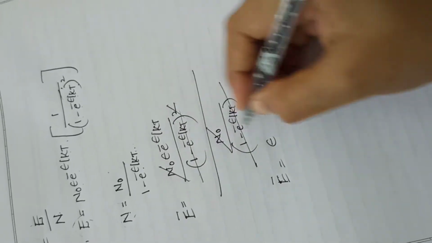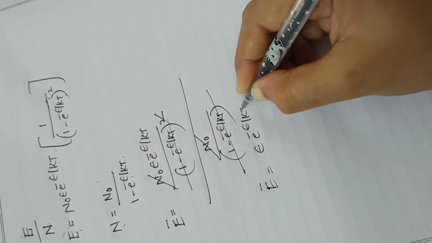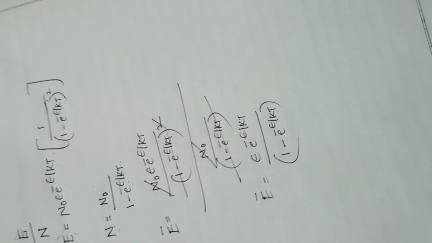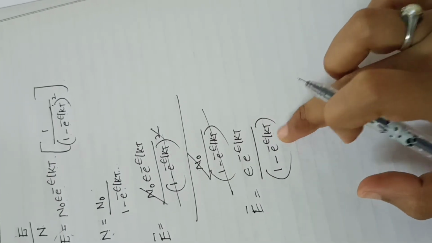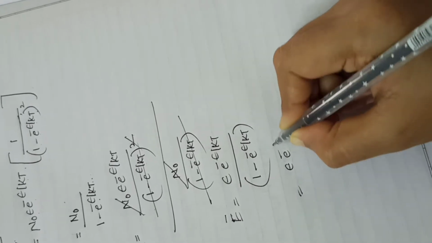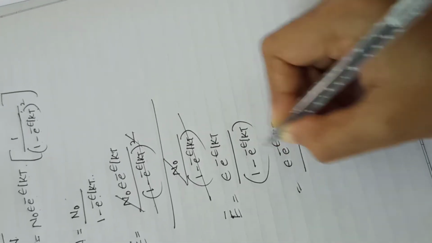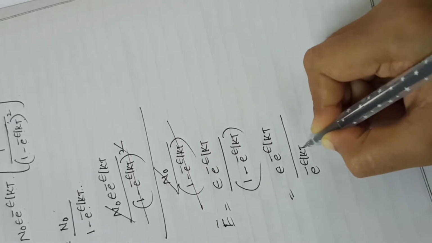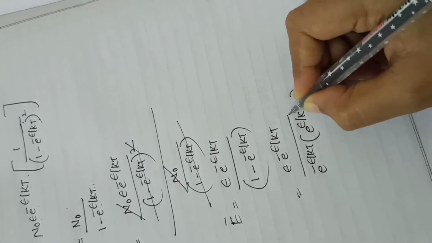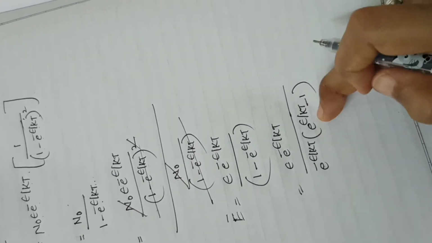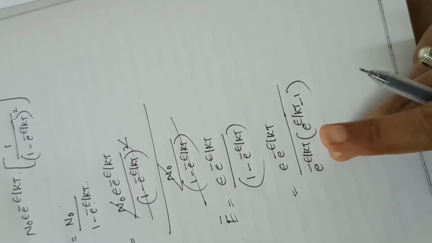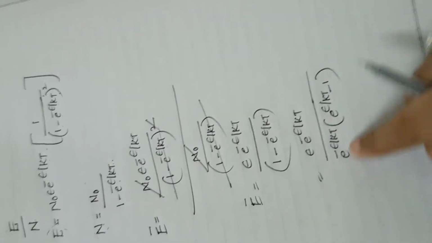E into e to the power of minus E by kT by 1 minus e to the power of minus E by kT. Okay, so if you take common e to the power of minus E by kT from this denominator, what is left? E into e to the power of minus E by kT divided by, I take common the term e to the power of minus E by kT. So here it is e to the power of E by kT, and here it is minus 1, because if you introduce this term inside, e to the power of minus E by kT into e to the power of E by kT, both are cancelled and it is 1. Minus e to the power of minus E by kT, so as it is.